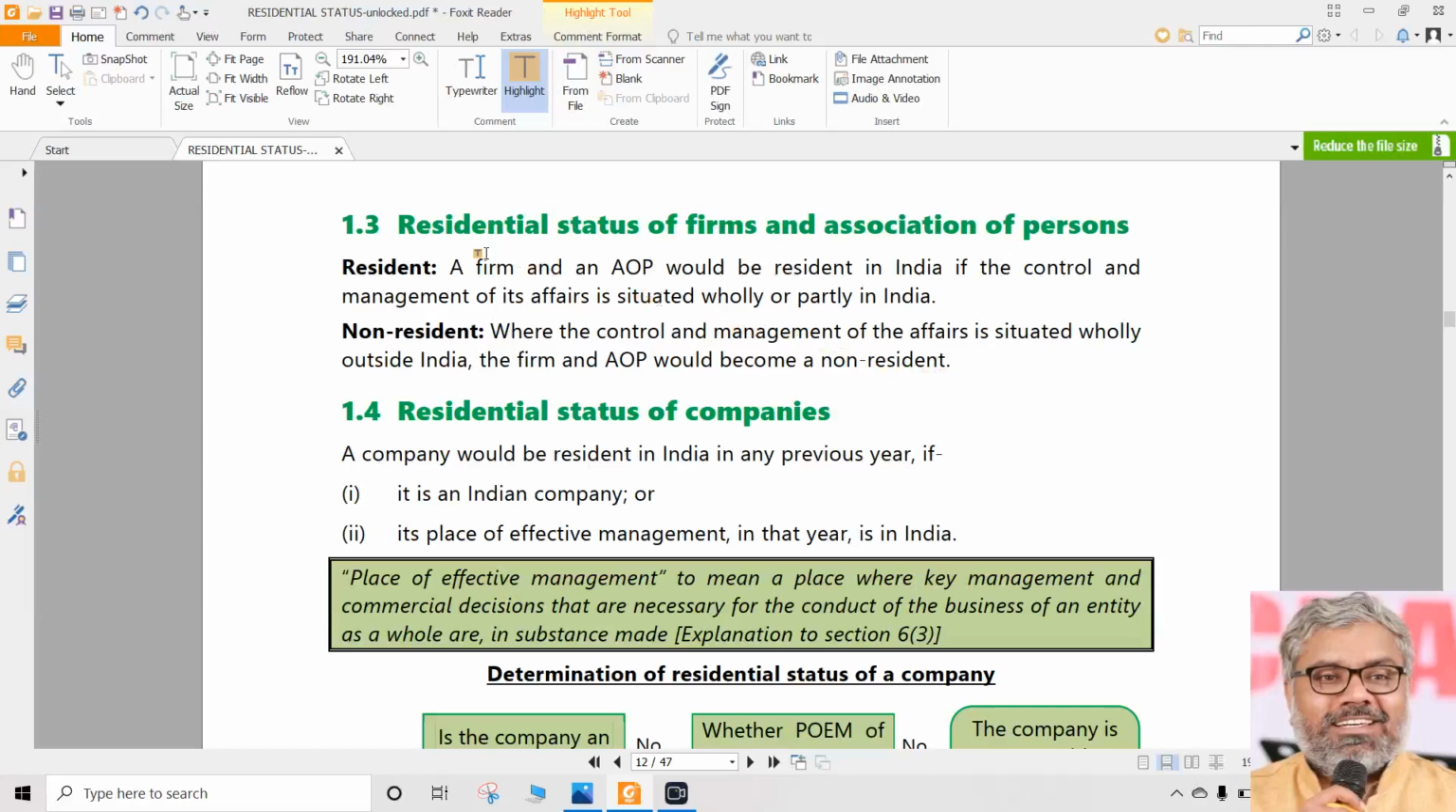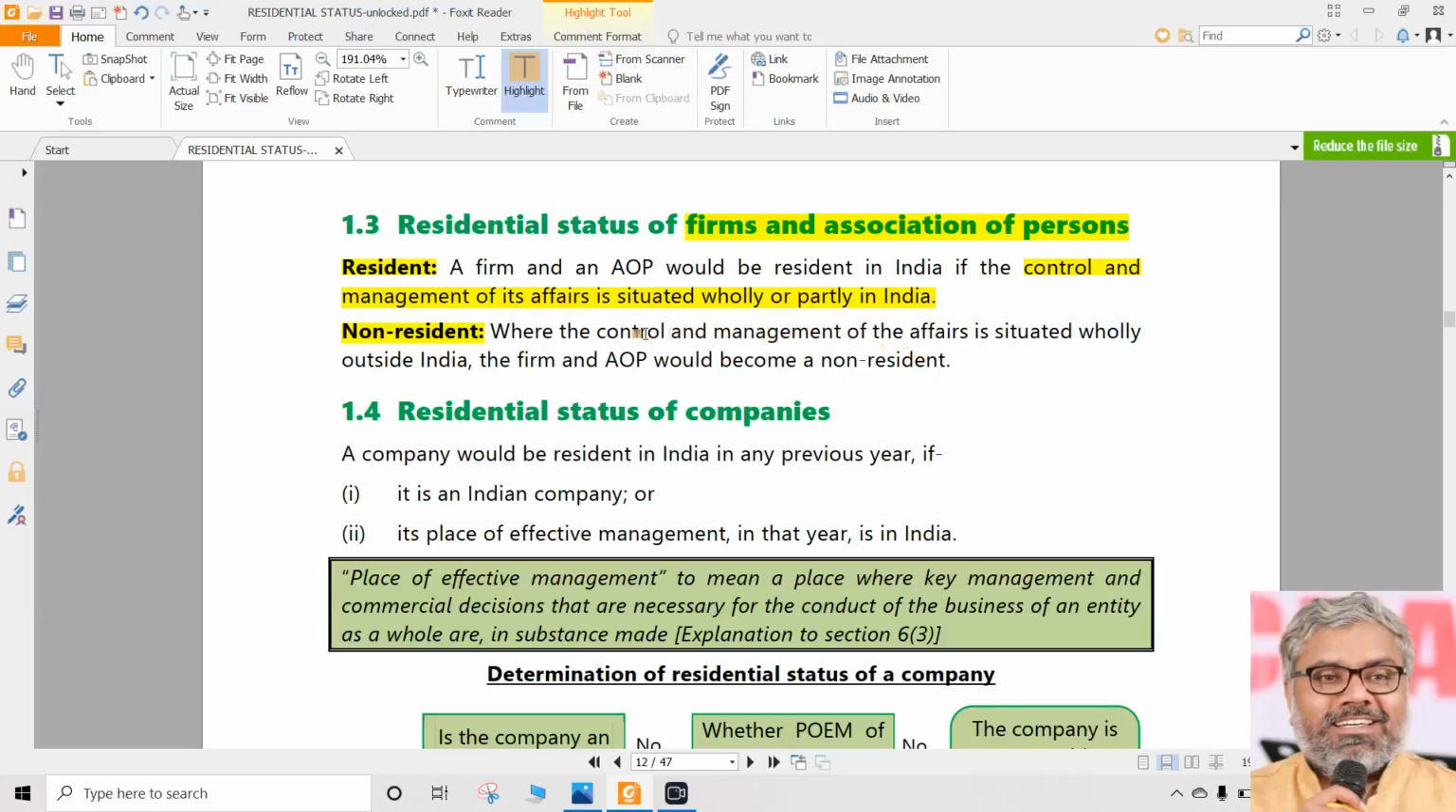That's it. And coming to the residential status of anything else, actually speaking, anything means firms, AOP, all others, BOI, artificial juridical person, any other type of person, simply they will be resident if the control and management is situated wholly or partly in India. Same thing, nothing different. Otherwise they will be non-resident, that's all.